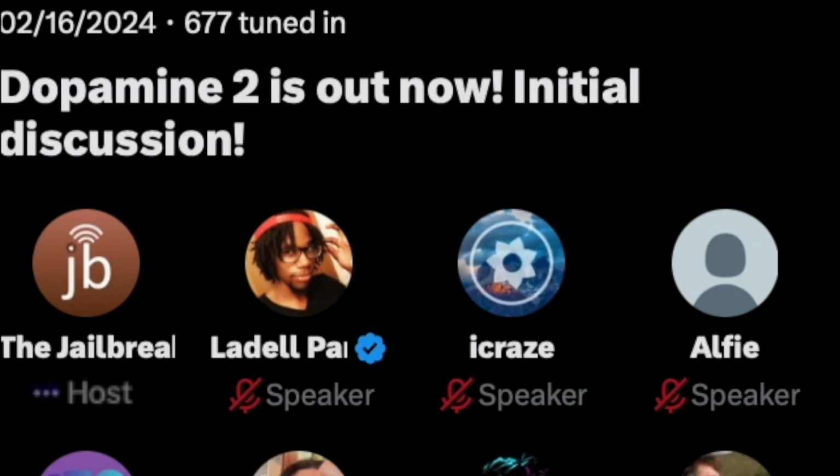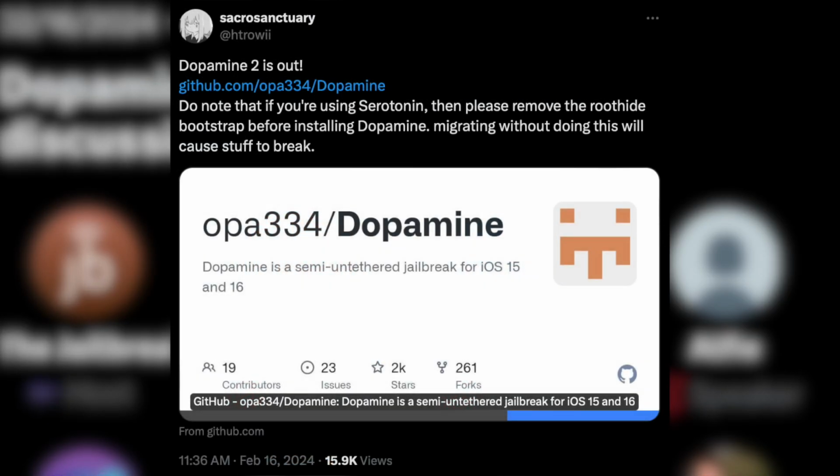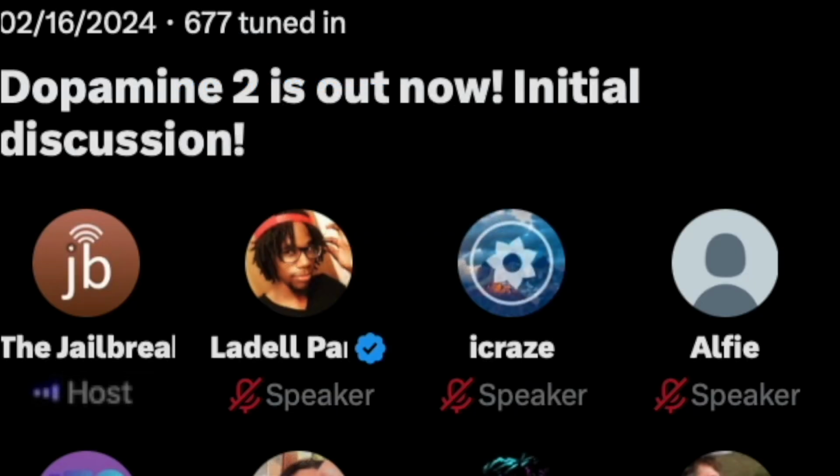It's coming directly from the Serotonin developer, Sacco. He says, Dopamine 2 is out. Do note that if you're using Serotonin, then please remove the rootless bootstrap before installing Dopamine. Migrating without doing this will cause stuff to break. Dopamine 2 supports up to 16.6.1 on ARM64 and ARM64E up to 16.5.1, A12 through A14, and A15 and A16, which are the newest devices that it supports. It only supports up to 16.5 right now.